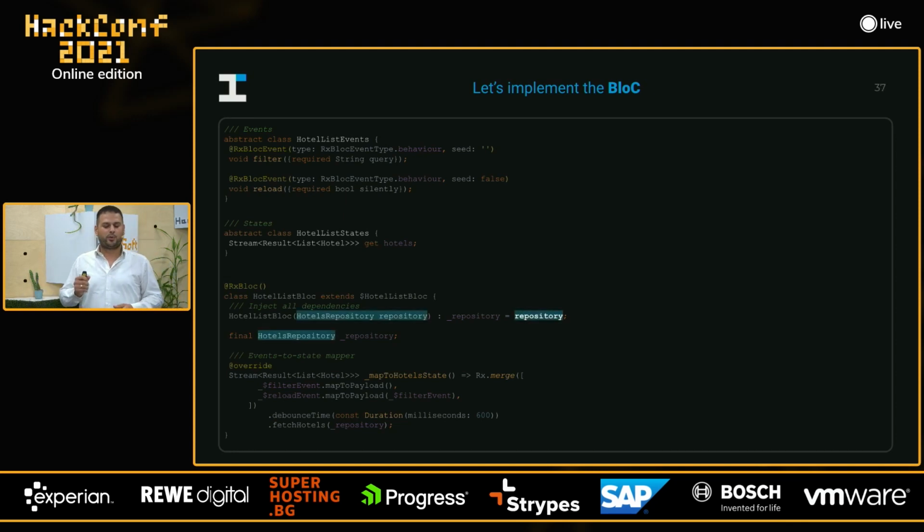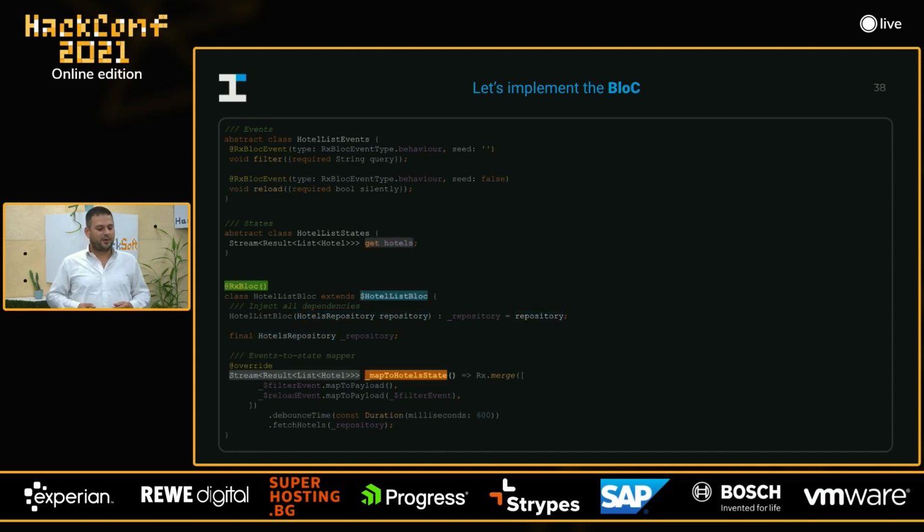First, for sure, we need to inject the repository that we have just built, okay? And now it's getting a little bit more interesting. So remember that we have the RxBloc generator, right? As soon as we start the build runner, which is the official tool for metaprogramming, the RxBloc generator will look for all classes, for all blocs that are annotated with @RxBloc. And based on the contracts above, which are states and events, we generate some infrastructure code for us. This code will reside in $HotelListBloc, which is the abstract class that we need to extend.